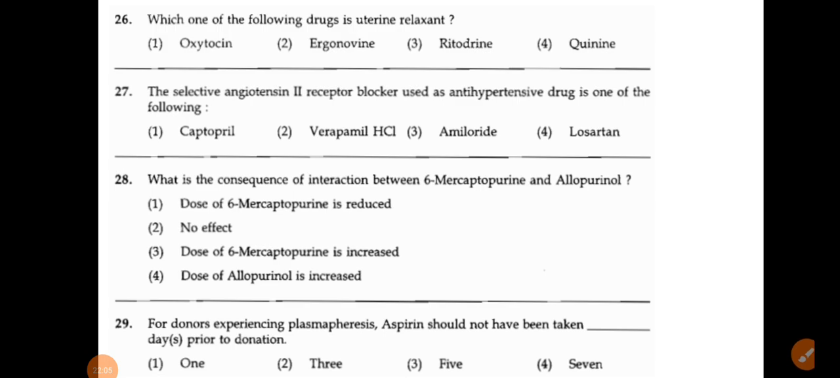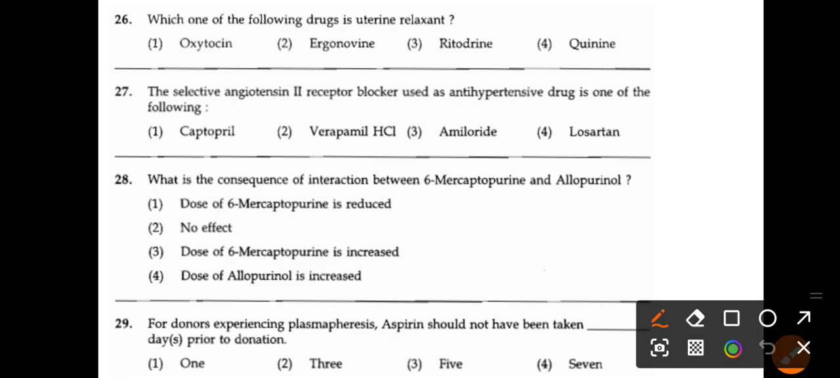Then 26, which one of the following drugs is a uterine relaxant? Right, means which of the following is a tocolytic? Okay, so in the last question also we have seen the examples of tocolytics, and the classification also we have seen. Right, so oxytocin definitely not, because it is an oxytocic. Ergometrine is also an oxytocic drug, means that is also not the answer. Okay, ritodrine is the example of a tocolytic drug or uterine relaxant. Okay, so that's why option number 3 is the correct answer of question number 26.